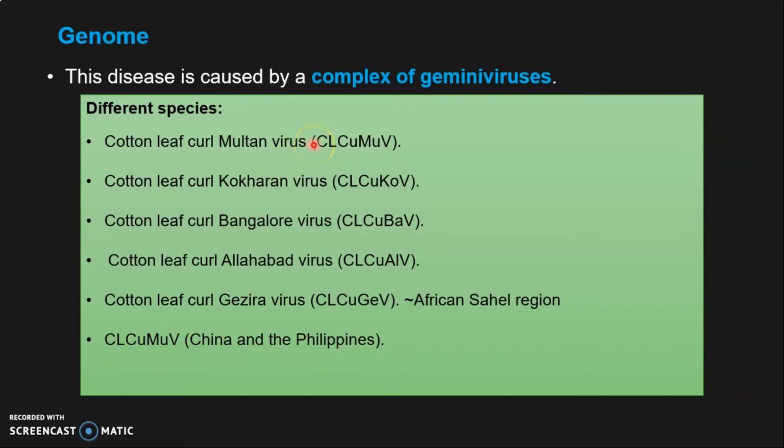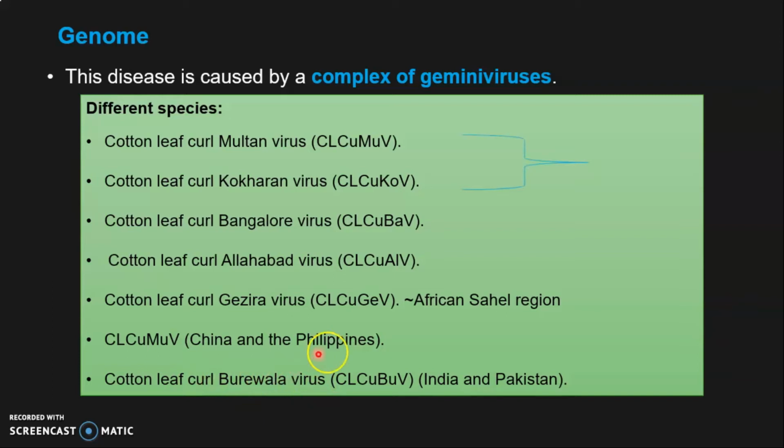Then the problem is that due to recombination of these viruses, new viruses evolved, like this virus. Recently this virus has started to become more severe in both India and Pakistan, and this virus is cotton leaf curl Burewala virus. And this cotton leaf curl Burewala virus is actually the result of the recombination of these two viruses.